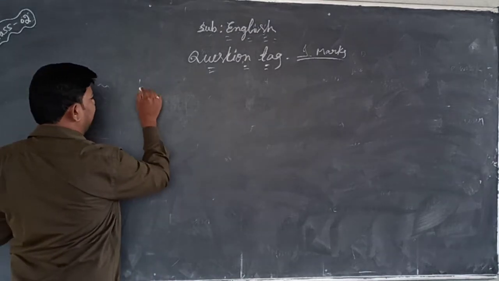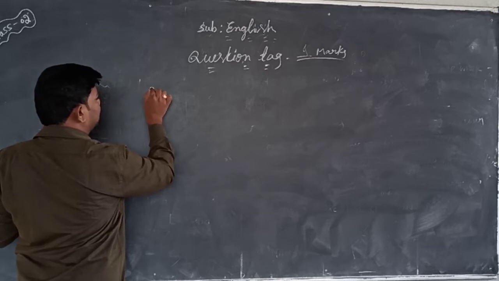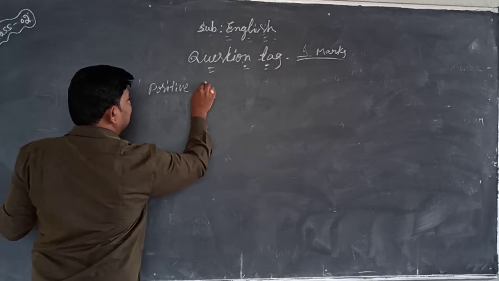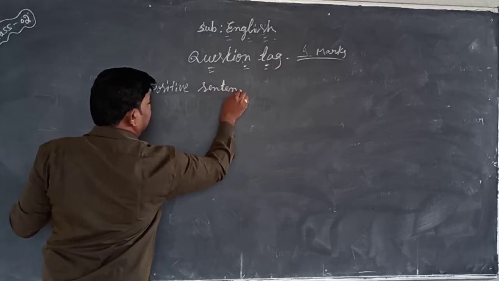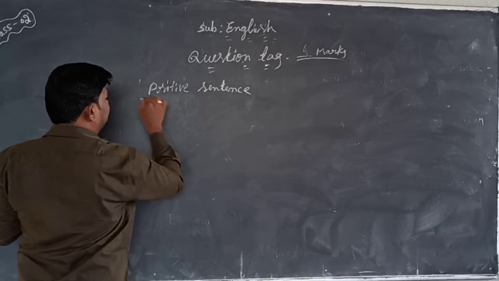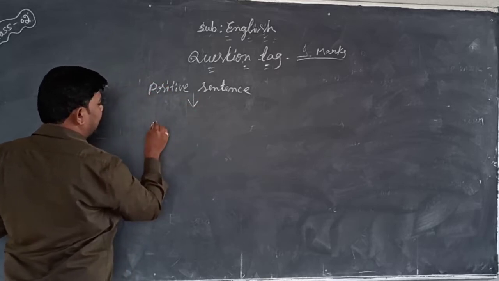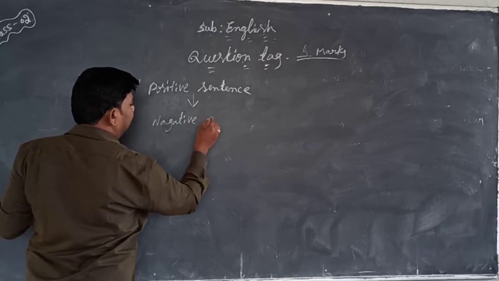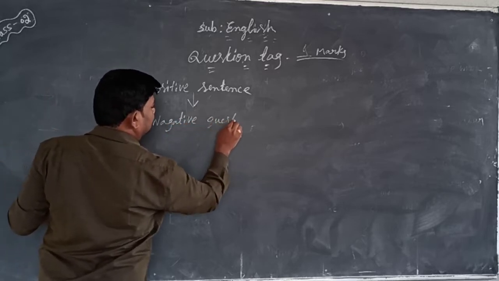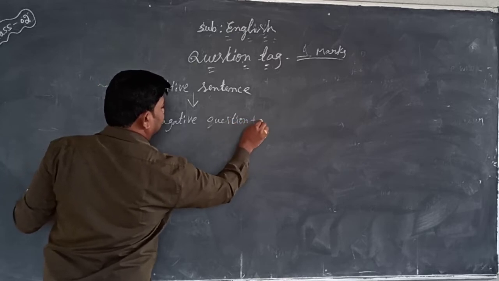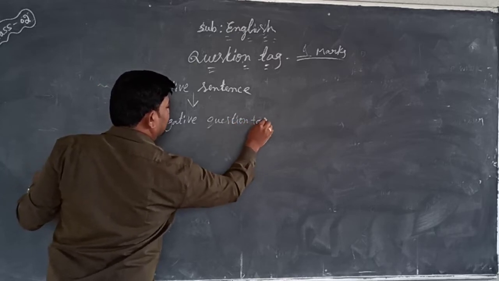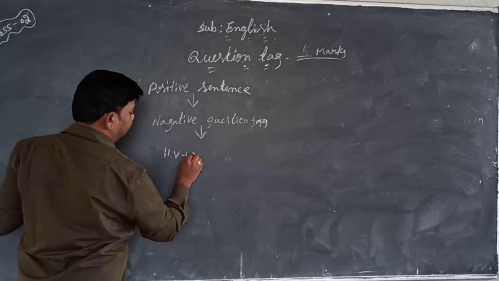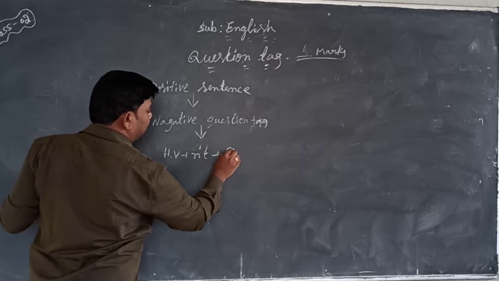Suppose the sentence is positive. Then the question tag is a negative question tag. The negative question tag structure is helping word plus not plus PP.